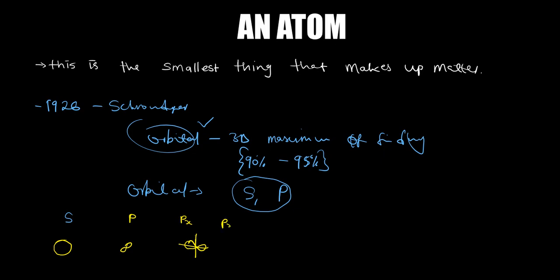Again, the same, py will be found in the y-axis. So the orbitals will be different, because we'll talk about why there are three of them. Then there will be pz. They just named it pz because they had nowhere else to go, so pz will be bisecting these two. It's more like x equals y in that region.